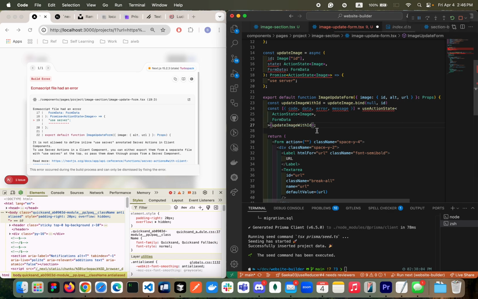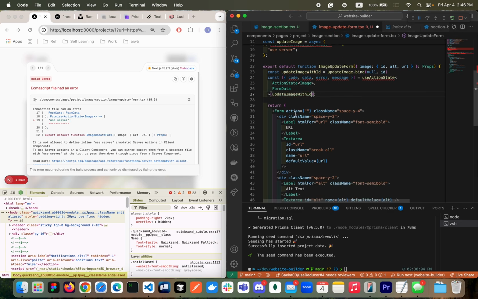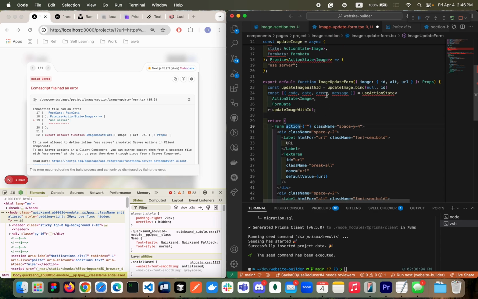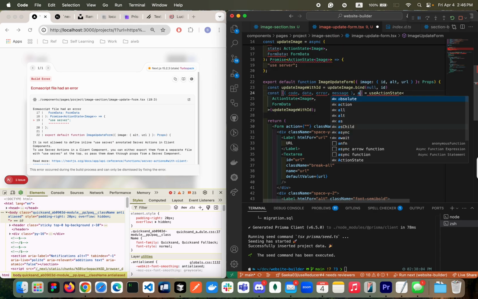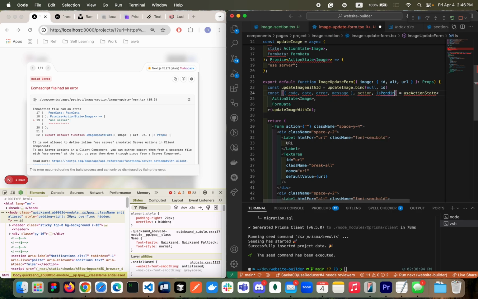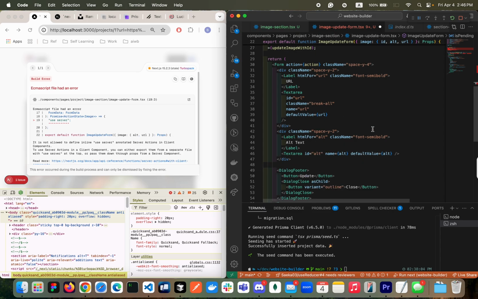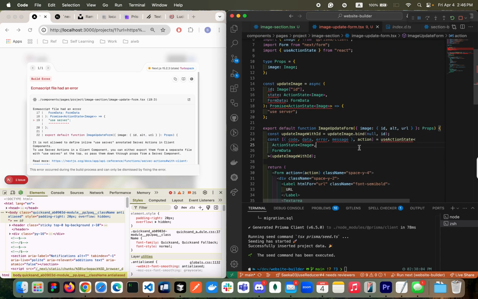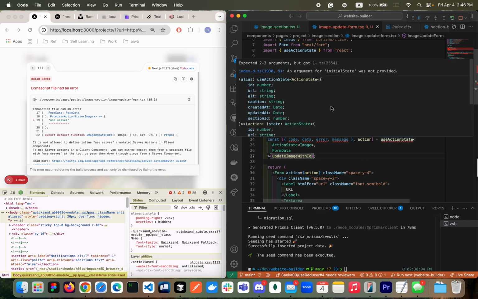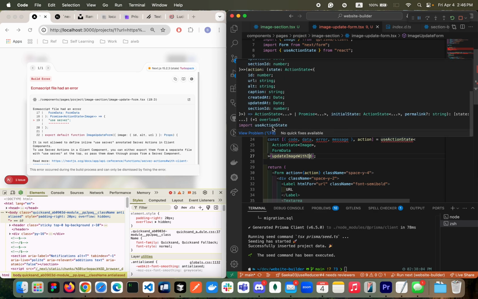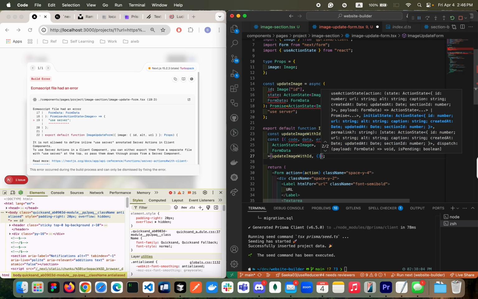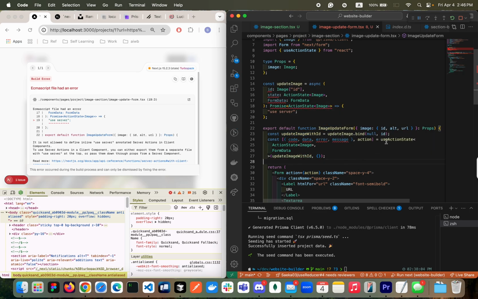Payload will be sent automatically from this guy. Sorry, I forgot action and then isPending, right? So these are all three elements that useActionState returns. So pass the action right here. And then isPending, we're going to use it to show some loading state. For now, let's hide it. Okay. The second argument that it's expecting is the initial state. I'm going to pass the empty object. Okay. All the errors are gone, looking good.